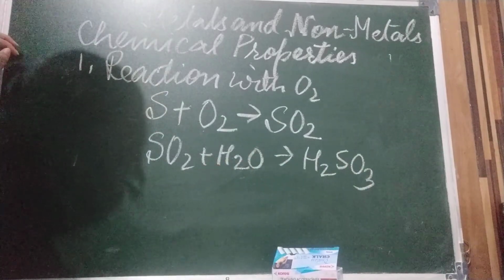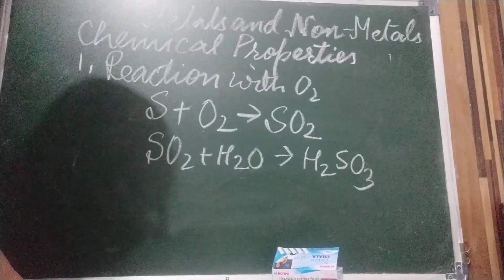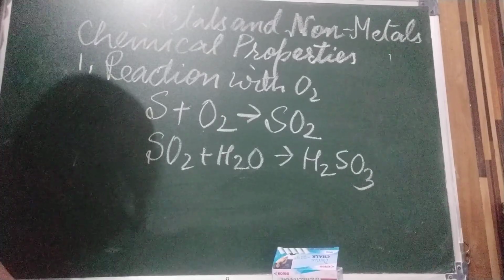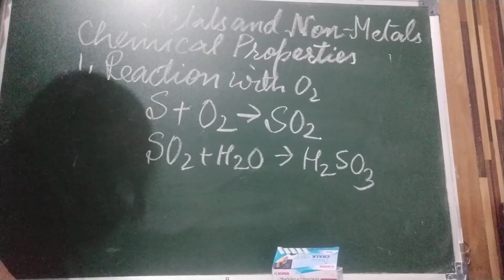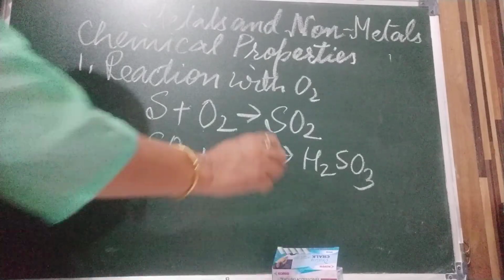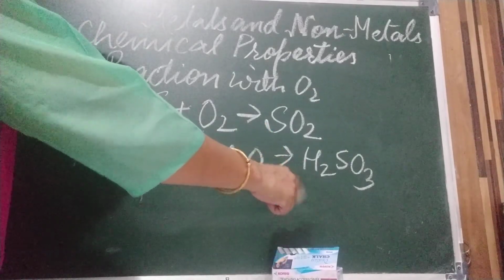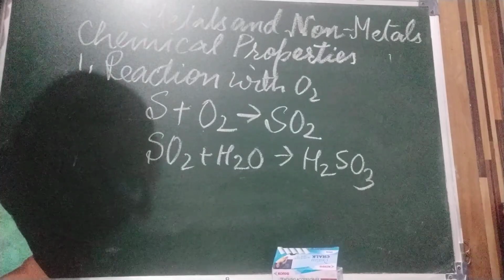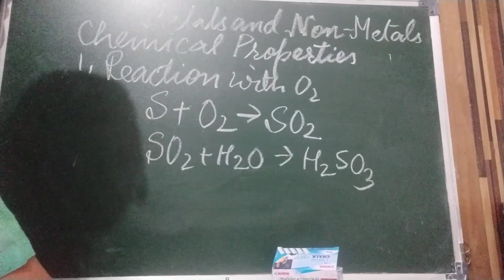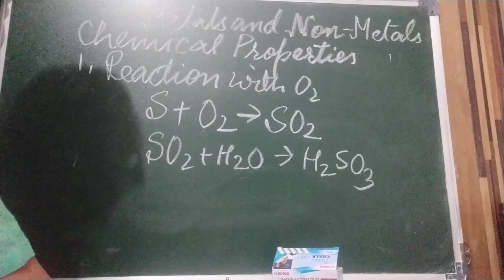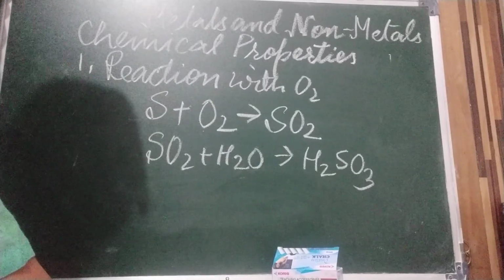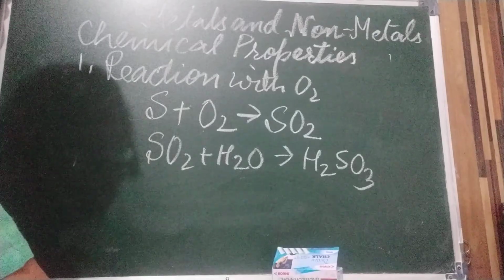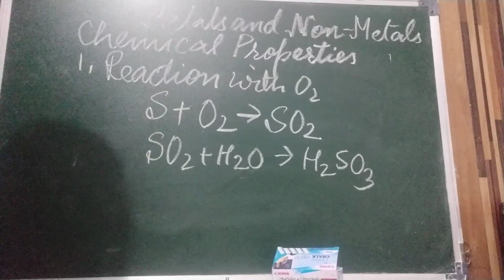When we dip blue litmus paper in this, it will turn red. What it shows is that this is acidic in nature. So we can say metallic oxides form bases, and acidic oxides, when they react with water, form acids.